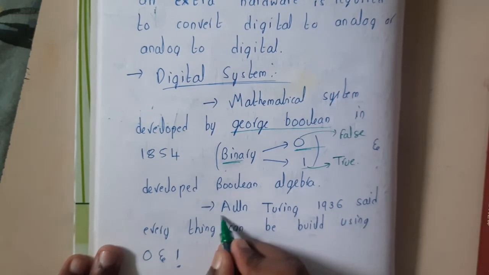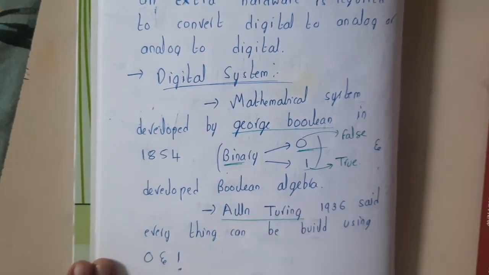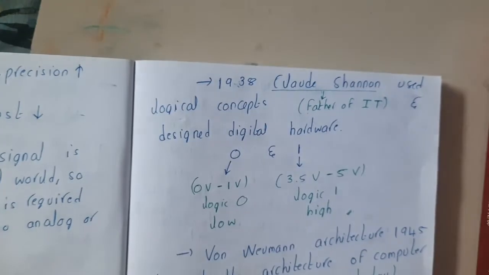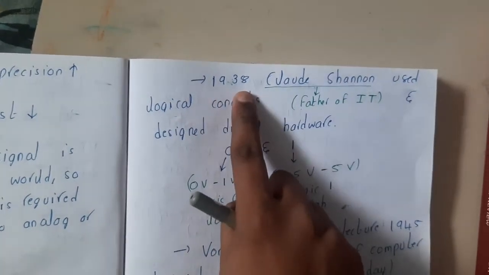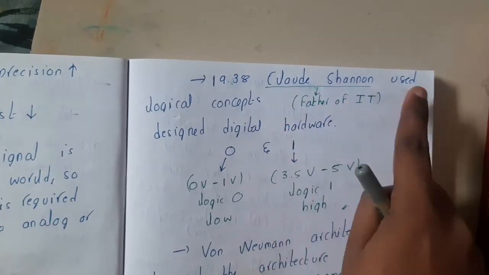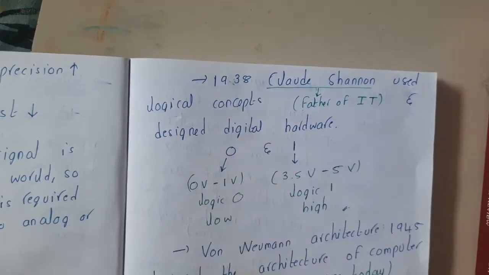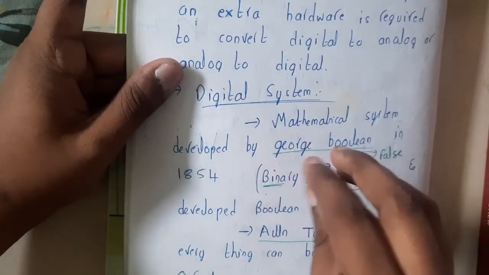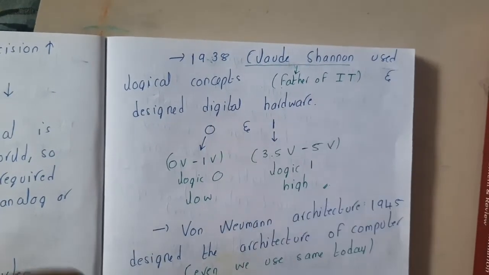Alan Turing is a scientist, you can say, guys. The Turing machine and all the concepts in ALC, most of them were designed by him only. So this is just some kind of history, you can say, guys. In 1938, Shannon used logical concepts and designed the digital hardware. So basically in 1854, Boole gave the concept of how they should work, and Shannon is the one who designed them with respect to hardware.